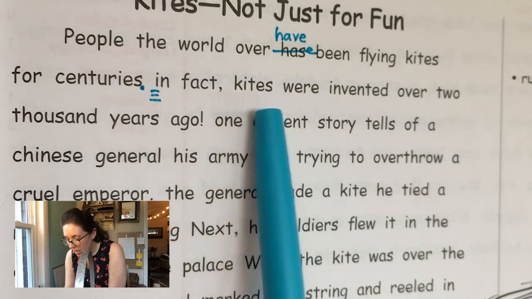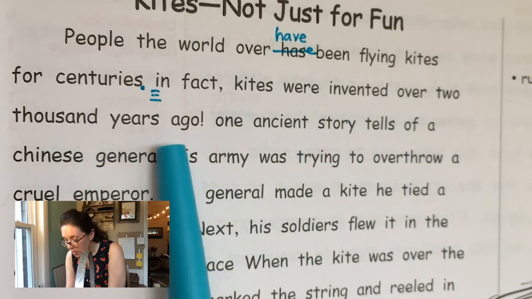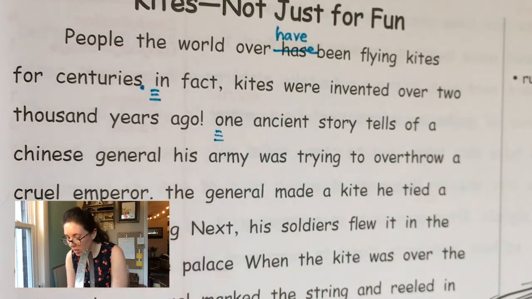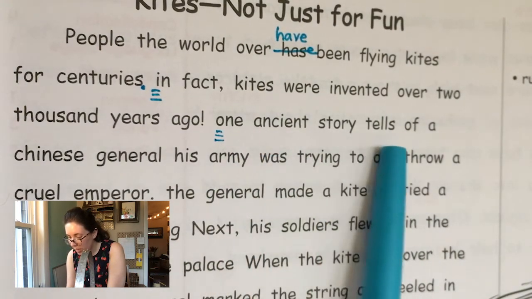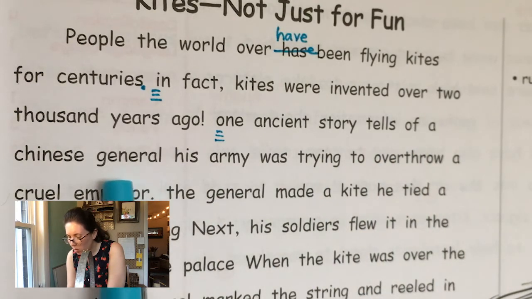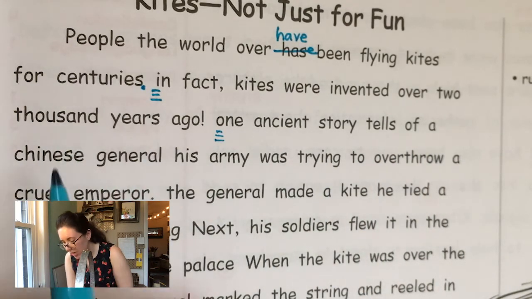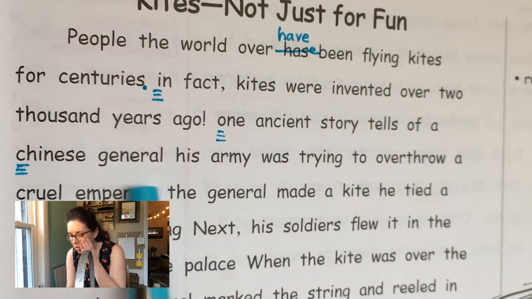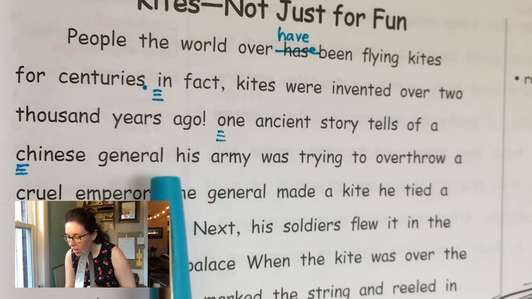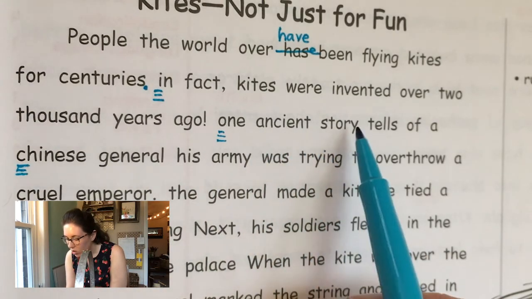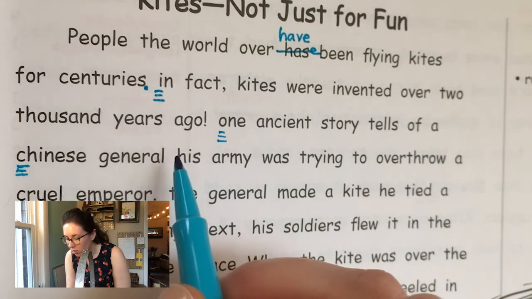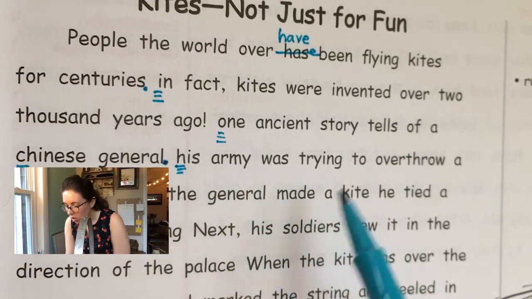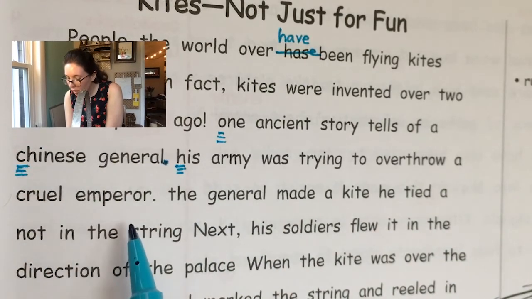In fact, kites were invented over 2,000 years ago. Capitalize 1, 2, 3 lines. One ancient story tells of a Chinese general. What kind of general? Chinese. So I do need to capitalize that. It's a proper noun. Chinese general. Wait a minute. I hear a pause. One ancient story tells of a Chinese general. Period. Capital H. His army was trying to overthrow a cruel emperor.